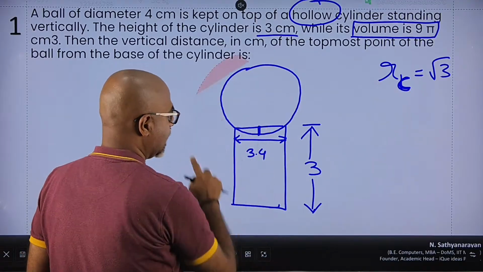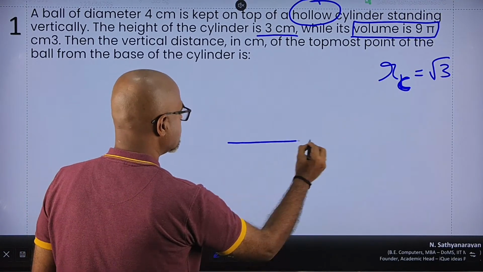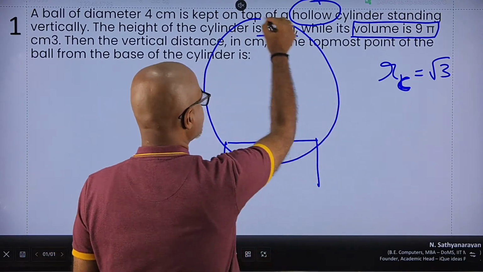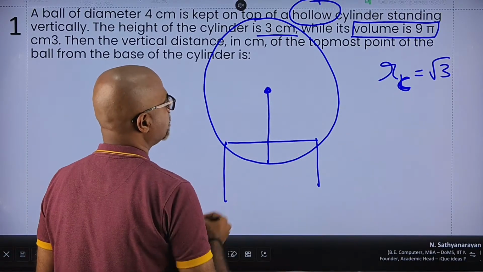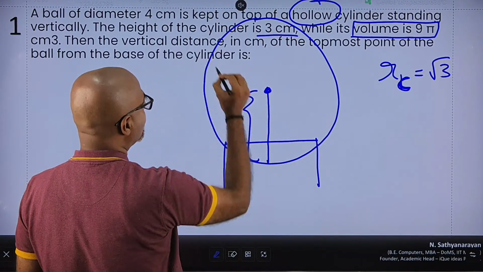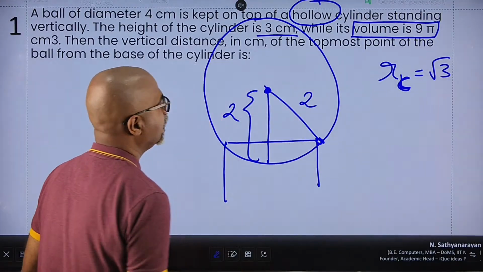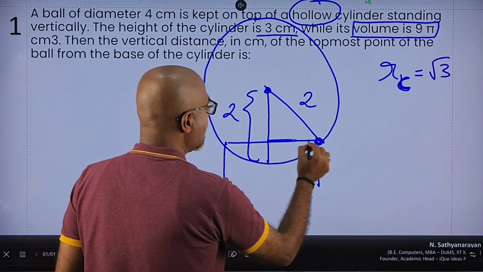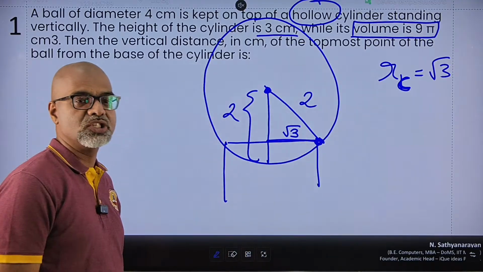So let us make a better diagram of this. Let us say this is the top of the cylinder, and I have got the entire ball sitting somewhat like this, right? And I know the diameter is 4 centimeters, so 2 centimeters is the radius, which means this particular thing will also be 2 centimeters. From the center to the tip, this is the radius. And I know that the radius of the cylinder is √3.